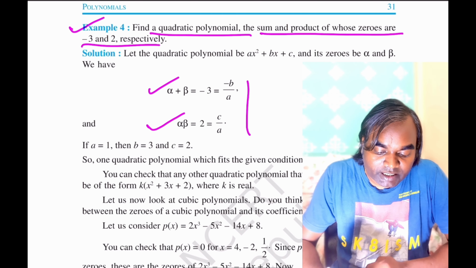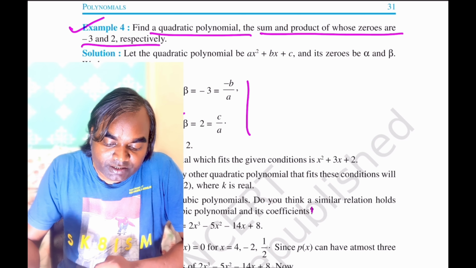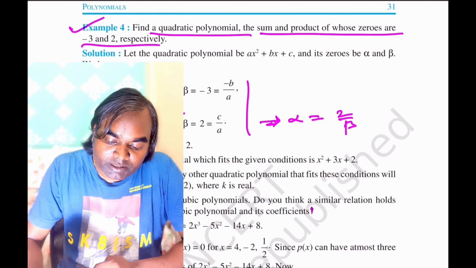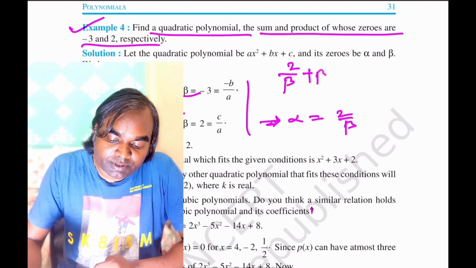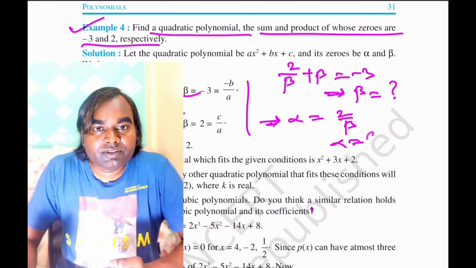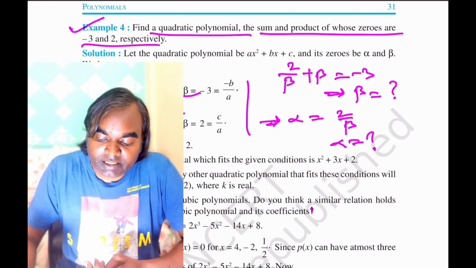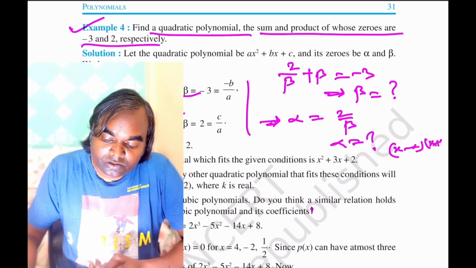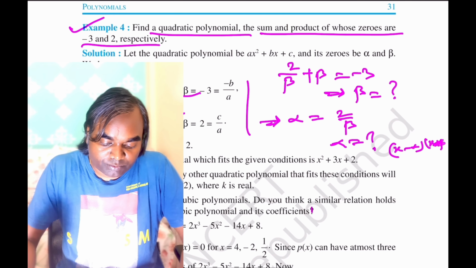From here you can calculate alpha is equal to 2 by beta. Here you put 2 by beta plus beta is equal to minus 3. So you get the beta values, and after getting beta values you get the alpha values. So there are two factors, x minus alpha and x minus beta, so you will get the quadratic polynomial.